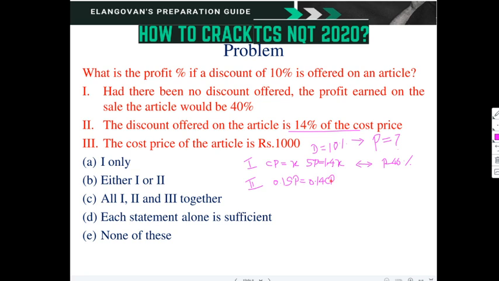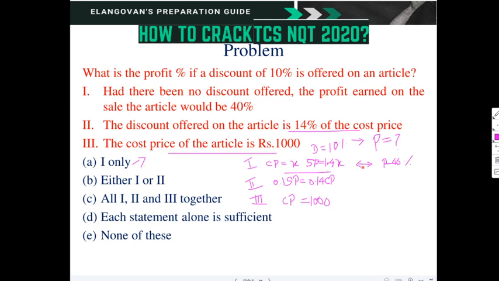Okay, so this is one. Now what can be done? The third one: the cost price of the article is 1000. So cost price is 1000, given as 1000. Now we have to select whether the first alone can give you the final answer. So first alone is there.